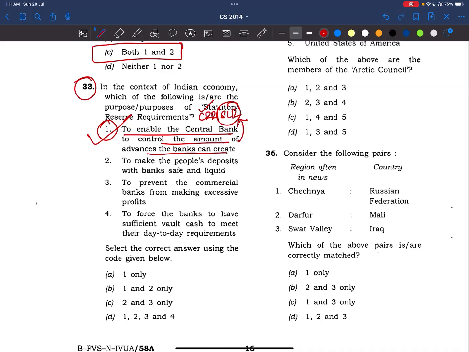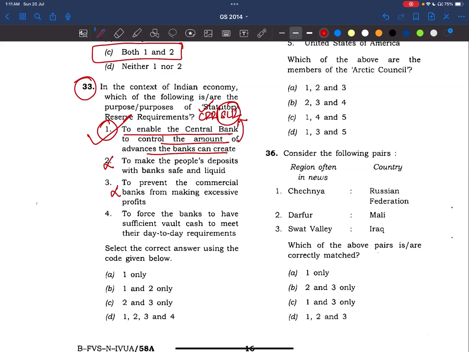Now coming to the second statement, to make the people's deposits with banks safe and liquid. No, this is not the main purpose. To prevent the commercial banks from making excessive profits. No, RBI does not impose any restrictions on making profit. Right? It only makes a conducive environment for the banks to increase their profits and at the same time manage the bank without going bankrupt.